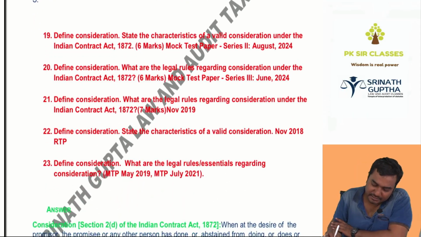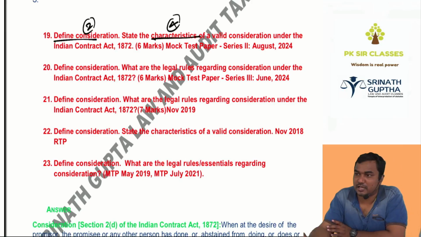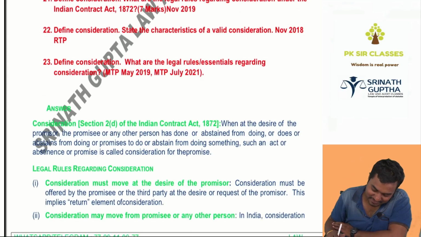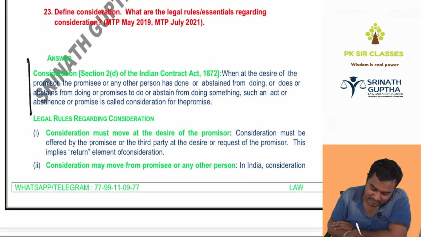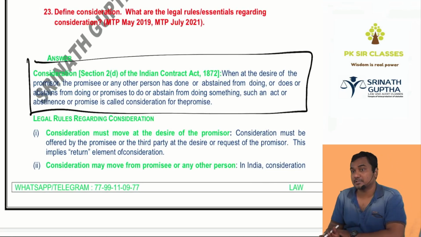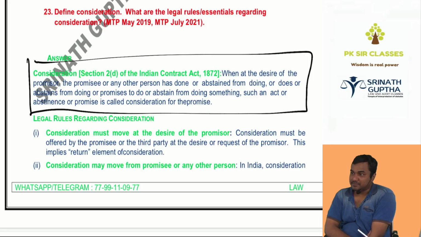Define consideration and state the characteristics. If you only define consideration, 2 marks. If you write the characteristics, 4 marks. But people will get only one of the answers, they will get 2 marks. The definition: when at the desire of the promisor, the promisee or any other person has done or abstained, or does or abstains, or promises to do or abstain, such act or abstinence or promise is called a consideration. 2 marks.